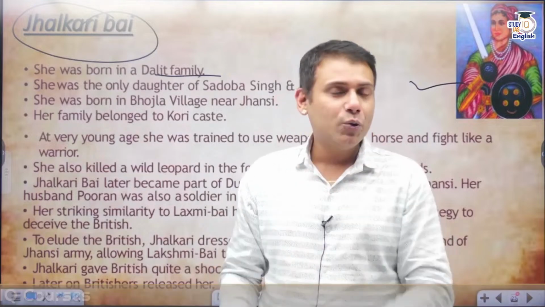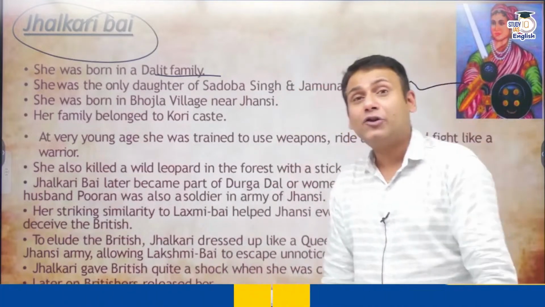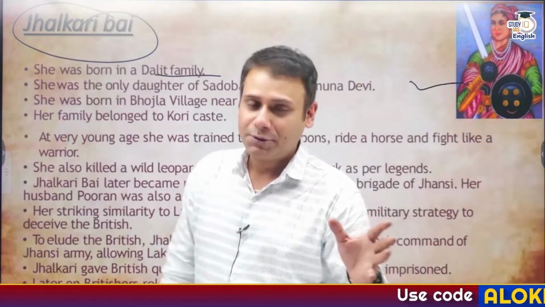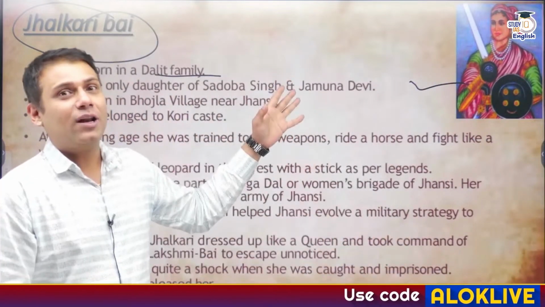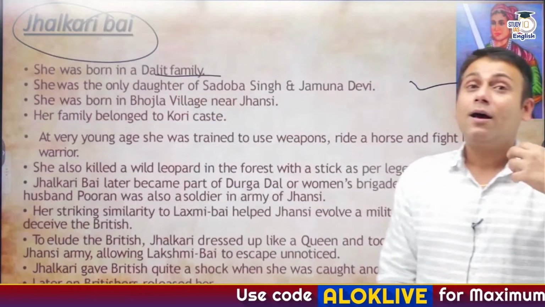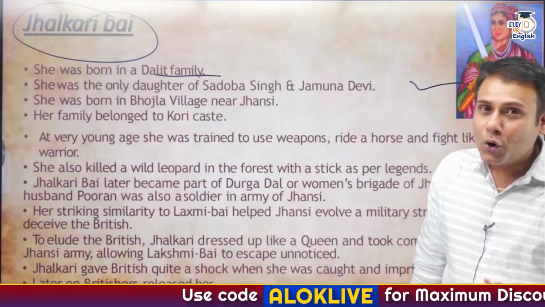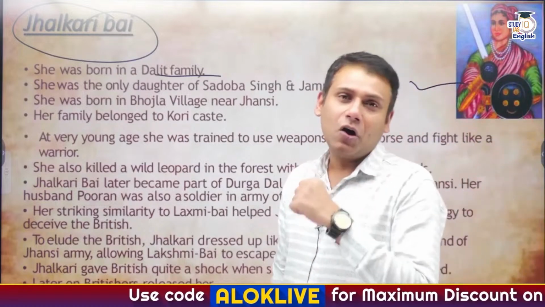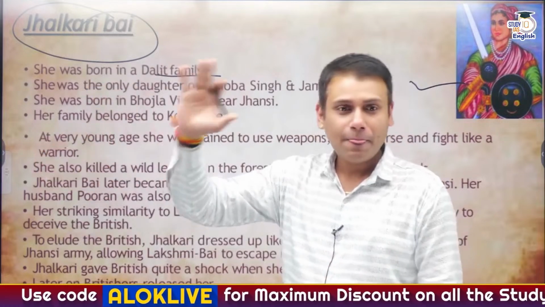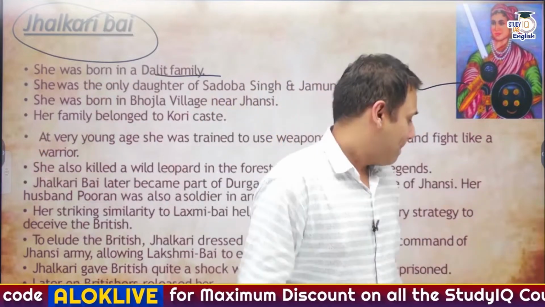But later on, Captain Hugh Rose came to know that they hadn't actually caught Rani Lakshmi Bai, but someone who looks like her, and her name was Jhalkari Bai. She was imprisoned by the Britishers and later on she was released. So this was the role of Jhalkari Bai from the region of Jhansi along with Rani Lakshmi Bai ji. Clear, guys?